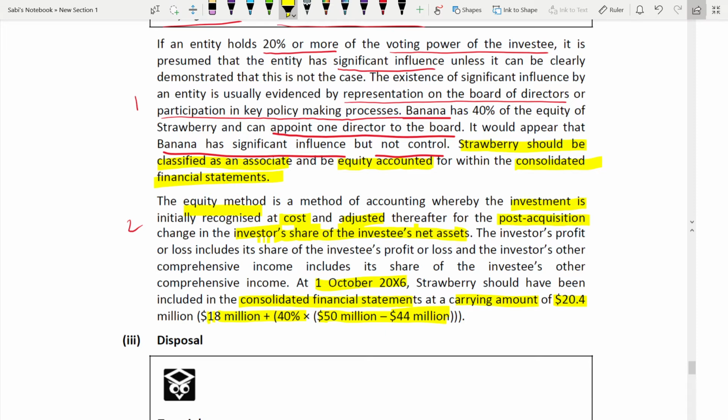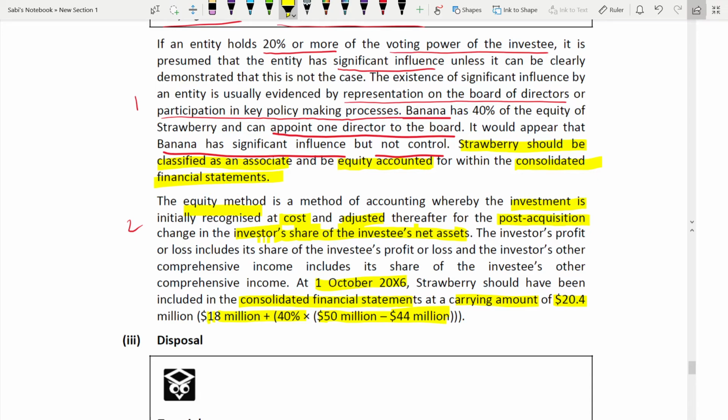Even if you are disposing of it, on the date of the disposal you have to consolidate it until the date of the disposal, that is 1st of October 2006. You have to write it in the consolidated financial statements, valuing Strawberry at the carrying amount. That's why we have to calculate the carrying amount. What is the carrying amount? 18 plus 40% of (50 minus 44). 40% we know because that is the share they hold; the associate is 40%. So 50 minus 44 is the post-acquisition part and 18 is the opening balance, that is at cost.